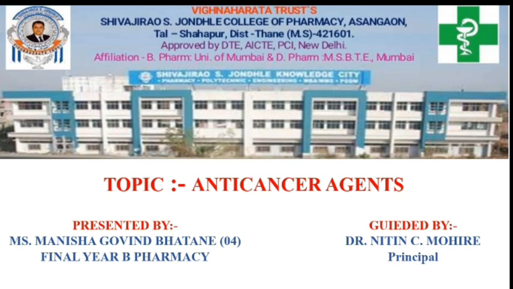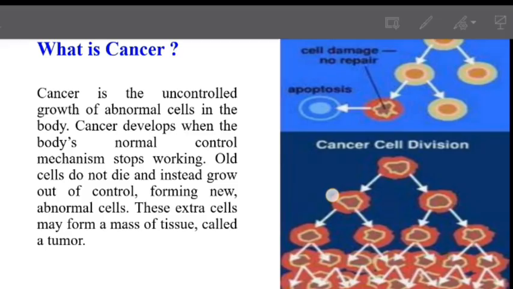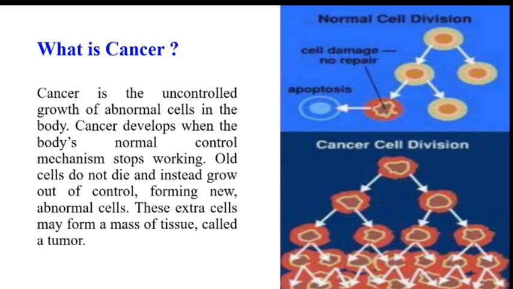Today I am here to discuss the anti-cancer agent under the guidance of Dr. Nitin Moire sir. So the first basic question is: what is cancer? Cancer is the uncontrolled growth of abnormal cells in the body. Cancer develops when our body functions stop working, old cells do not die and instead grow out of control, forming new and abnormal cells. These extra cells may form a mass of tissue called a tumor.